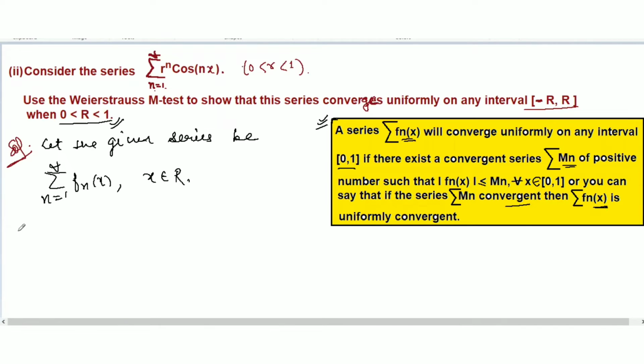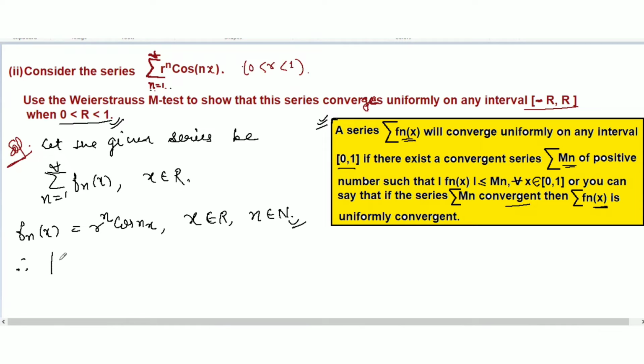What is fn x given here? Fn x is given as r to the power n cos of nx, where x belongs to the real numbers and n belongs to the natural numbers. So n is 1 to infinity, clearly n is a natural number, and the small r is between 0 and 1.